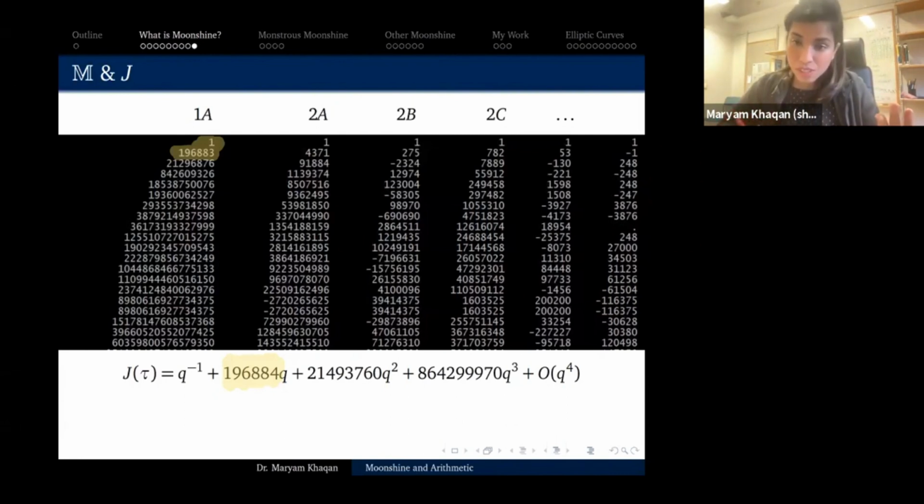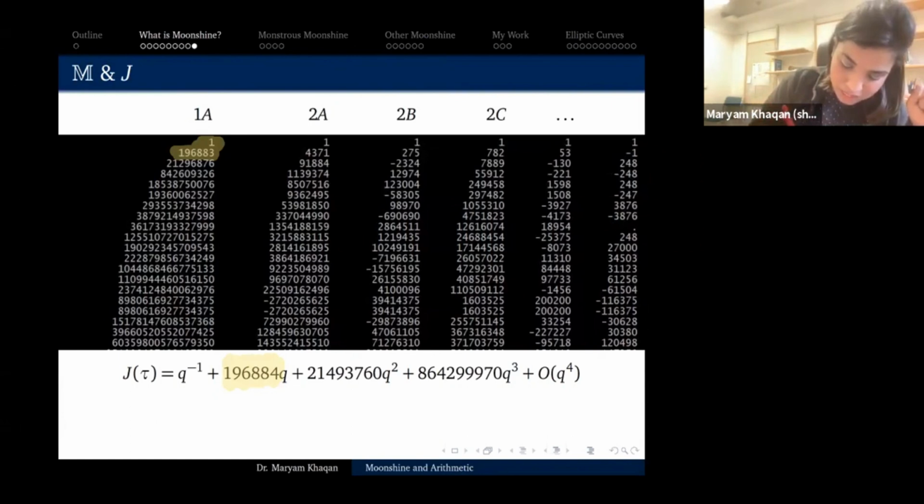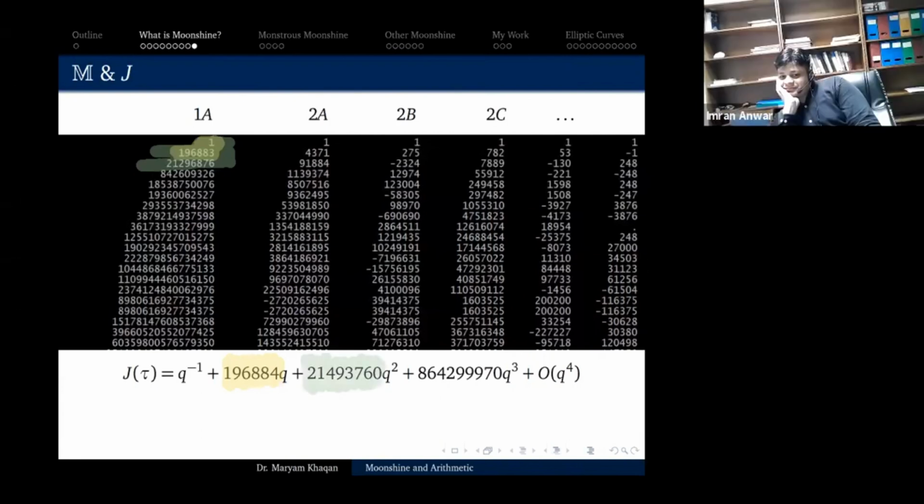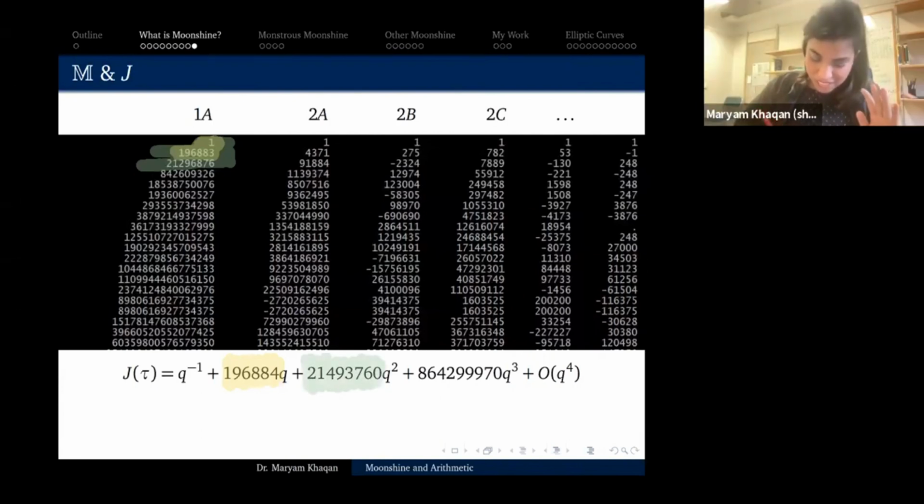He told this to John Thompson, and John Thompson noticed this other thing, which I was hoping that someone here would point out: if you add the first three numbers together, so anyone who is very quick at arithmetic, you actually get q squared. Very good. Great. That is a very good observation. And if you were me, you would now be like, oh my God, what if the third number is the same as the sum of the first four? So let's add these four together and maybe this keeps going and we have found a pattern.